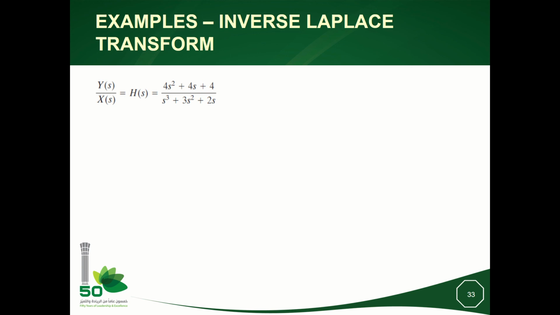In this exercise, I am asking for the inverse Laplace transform of this function hs, defined as a ratio of two polynomials in s. When we apply a step at the input, it means xs equal to 1 over s.